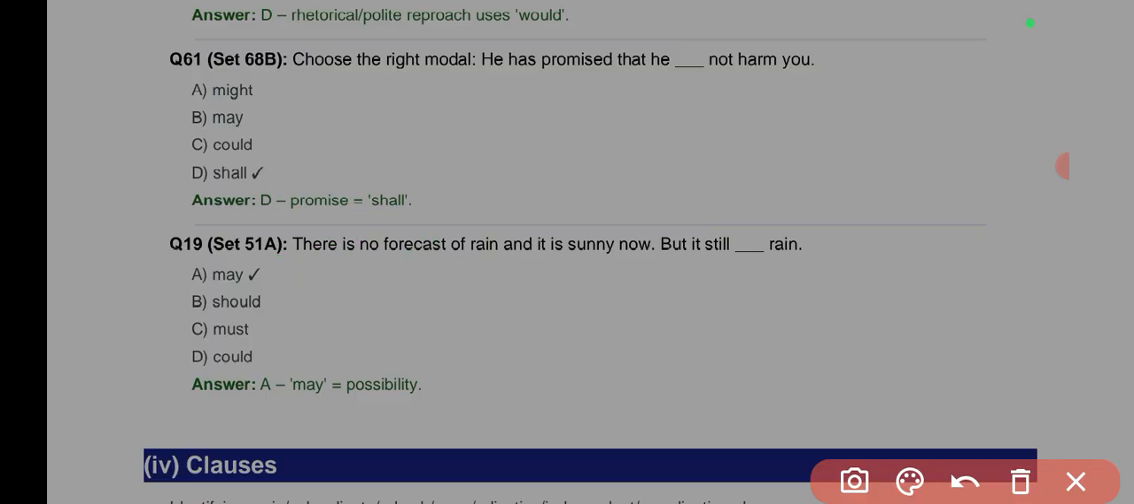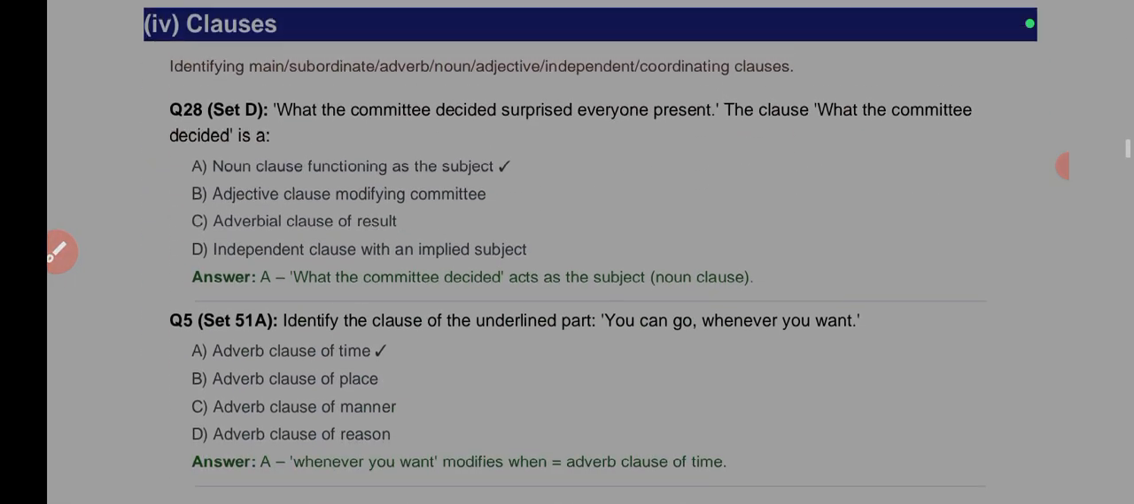It still could rain. Could is conditional. You see, the conditional is expressed with a condition, meaning that there will be a condition given. Could would have worked here if they said, but it still could rain if blah blah blah blah blah blah. Do you understand now? That's why the answer is may, which expresses possibility, even though it is sunny.